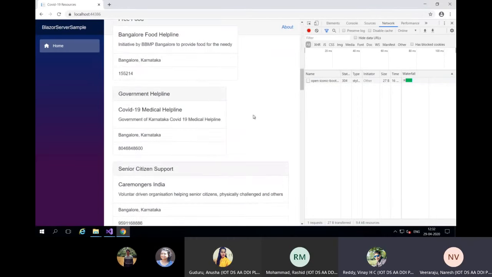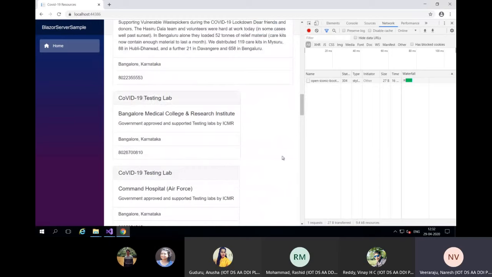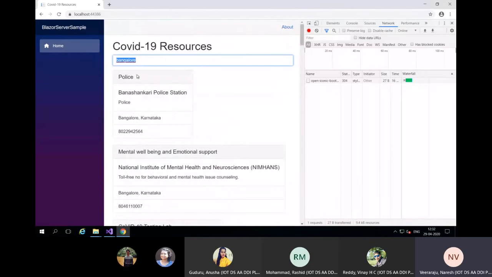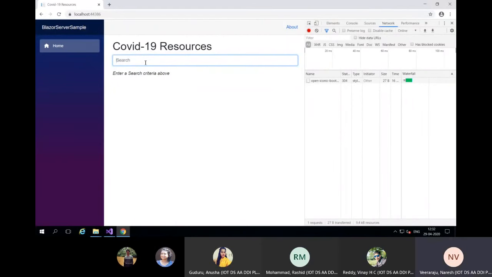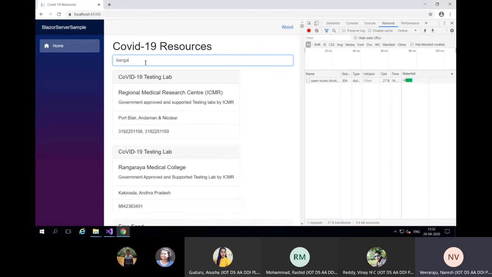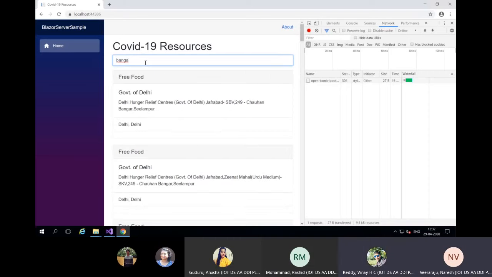So Blazor Server is much better from usage terms, I see, because it executes both on different threads. So the UI seems to be more responsive because data retrieval, all this is happening in a separate thread. So the UI doesn't hang as much as what happens with Blazor WebAssembly.